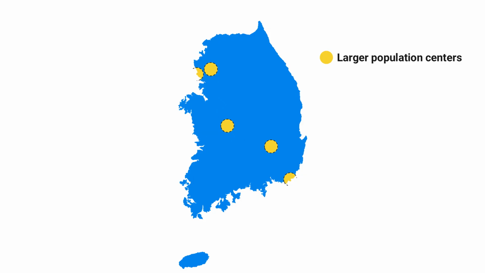These are the 5 largest cities in South Korea, representing about 40% of South Korea's total population. The largest city is Seoul, the capital of South Korea, with a population of 10 million. The second largest city is Busan, with 3 million people living there. The third largest is Incheon, right next to Seoul with 3 million people.